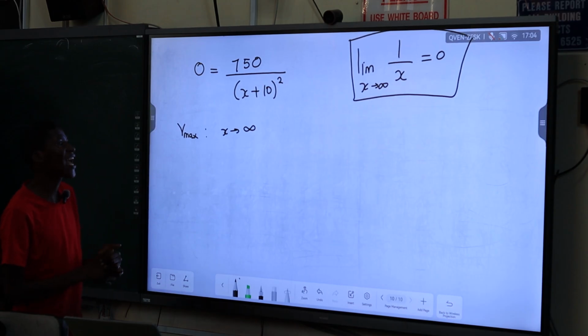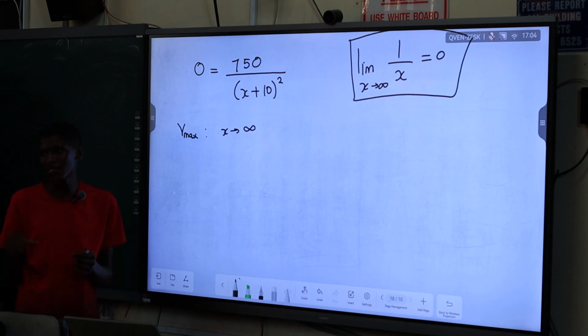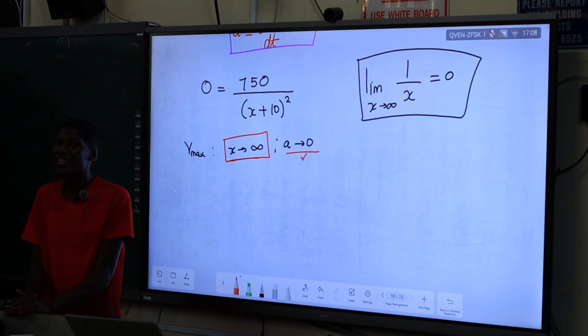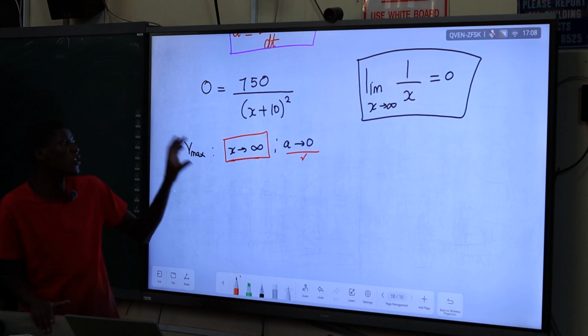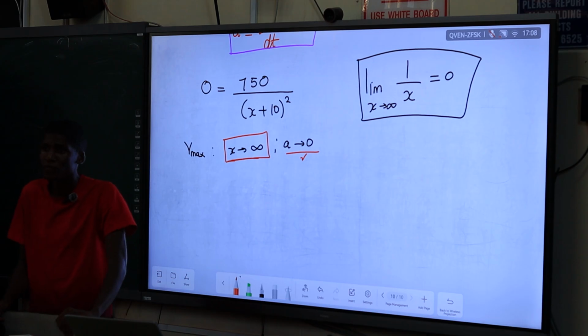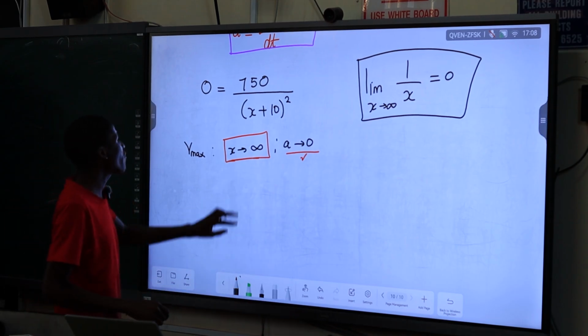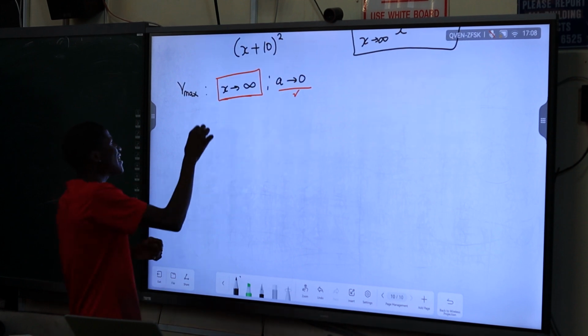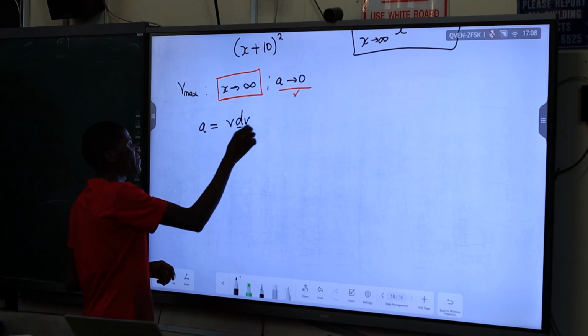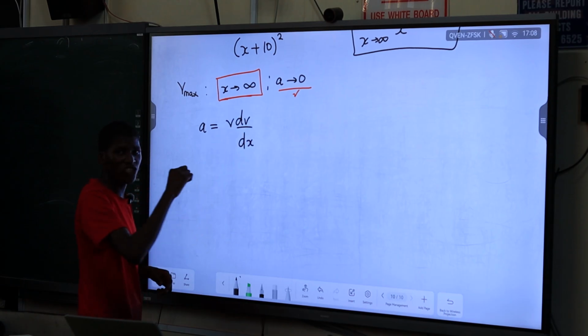So now let's solve it. Okay, so how can we link velocity with position? Because we only know something about position. Position is going to infinity. If we link, we can say that acceleration is equal to v dv/dx.